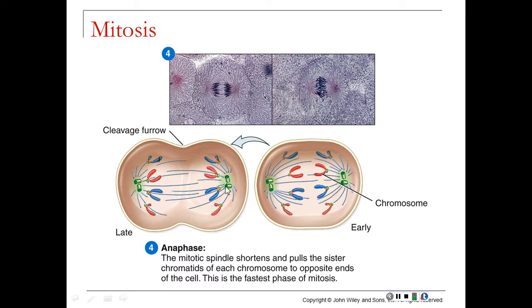The centrioles kind of act like little cowboys on either side of the cell, lassoing each half of the chromosome to separate sides. And just like what you see here in this diagram of late anaphase, or early telophase rather, you see these chromosome halves getting closer and closer to the center of either side of the cell.